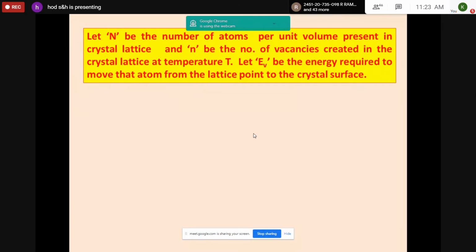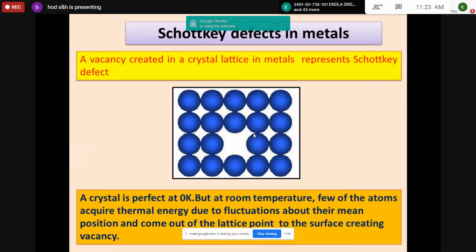Now take the heading in the notebook: carrier concentration of Schottky defects in metals. Write the heading, carrier concentration of, sometimes it is termed equilibrium concentration also. So, carrier concentration of Schottky defects in metals.